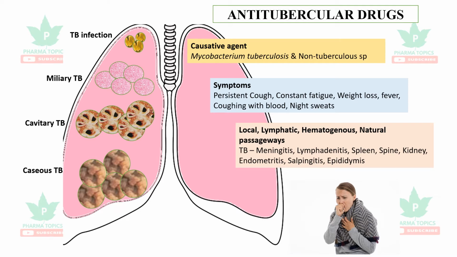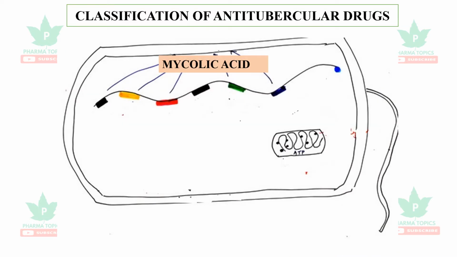It may affect the brain, causing meningitis, and it may affect the lymph nodes, spleen, kidney, spine, endometrium, causing salpingitis, and epididymis. So let us see the classification of anti-tubercular drugs.